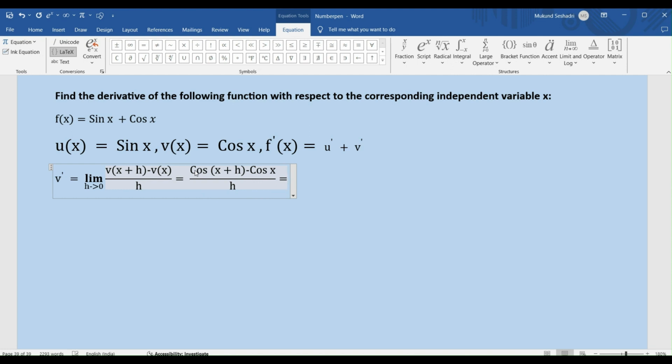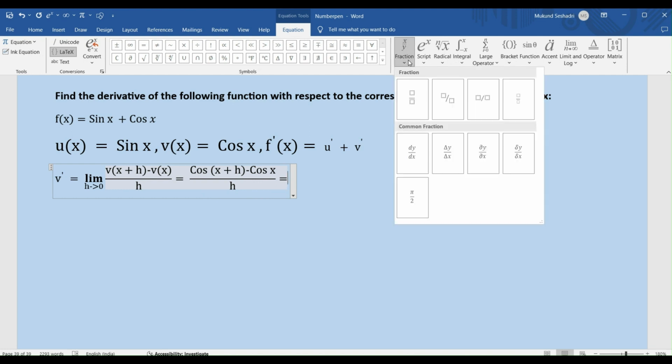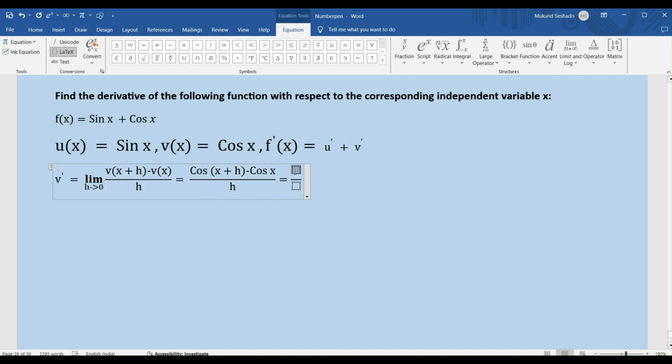Then I can further write cos of x plus h, using the trigonometric formula, as cos x cos h minus sin x sin h, right? And then I have my cos x still, and then I have my h.